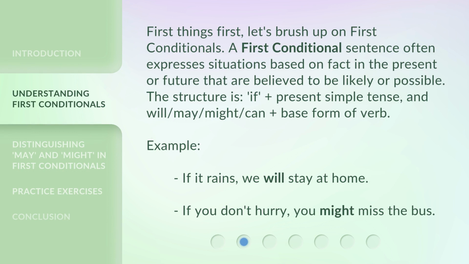First things first, let's brush up on first conditionals. A first conditional sentence often expresses situations based on fact in the present or future that are believed to be likely or possible. The structure is if plus present simple tense and will, may, might, can plus base form of verb. Example: if it rains, we will stay at home. If you don't hurry, you might miss the bus.